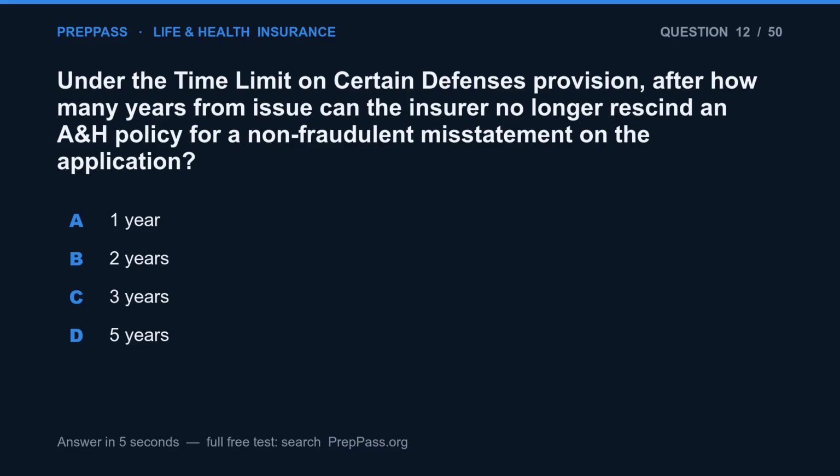Question 12. Under the time limit on certain defenses provision, after how many years from issue can the insurer no longer rescind an A&H policy for a non-fraudulent misstatement on the application? A. 1 year. B. 2 years. C. 3 years. D. 5 years.